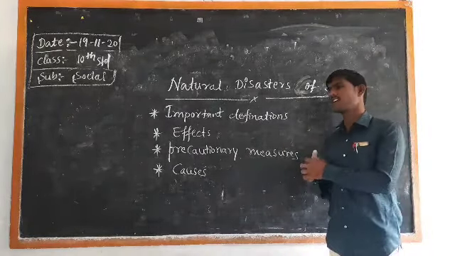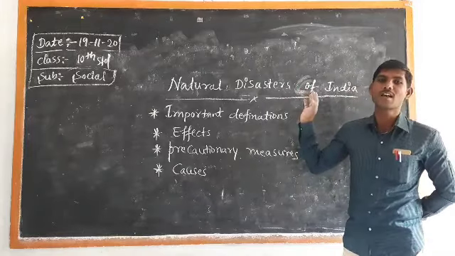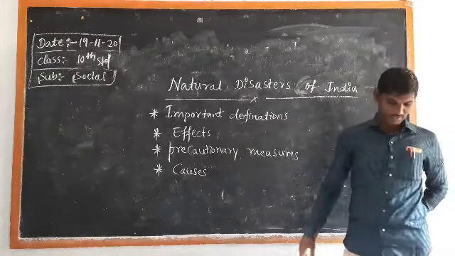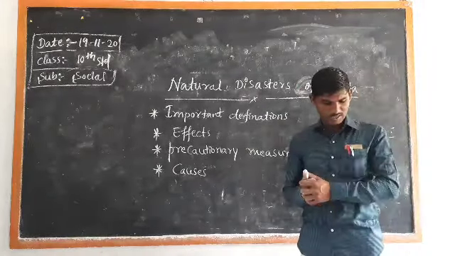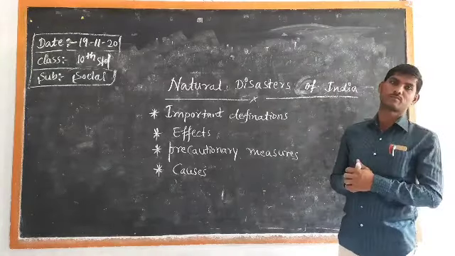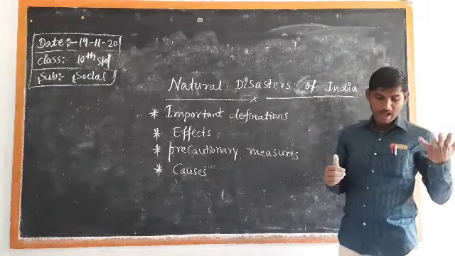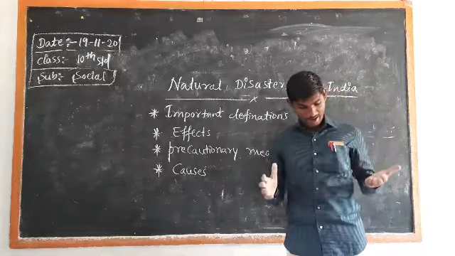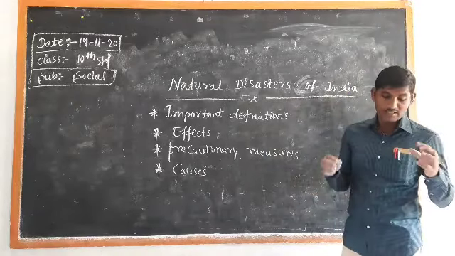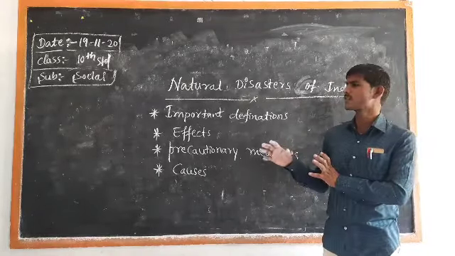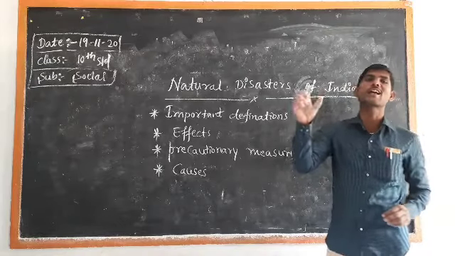The first point we have to understand is the major causes. What are the major causes for such natural disasters to happen in our country? The very first point here: high temperature, calm air, and highly saturated air. These are the main important causes for cyclones.